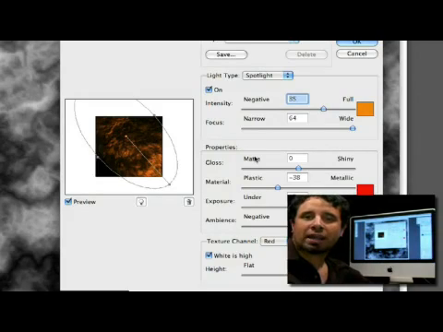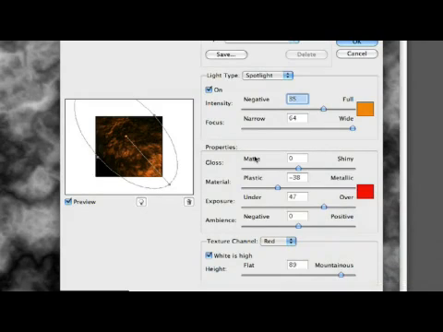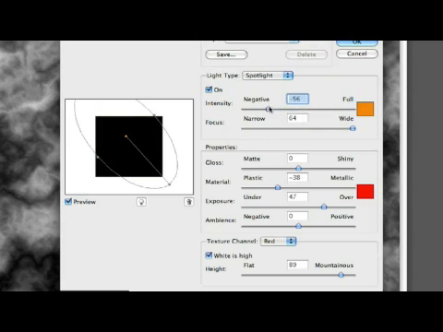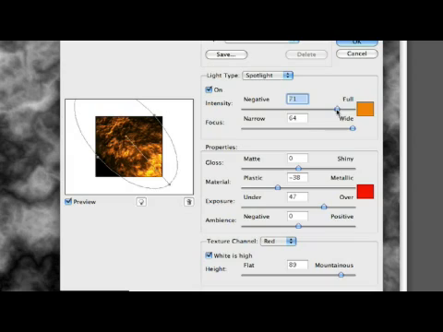Now let's go over our lighting effect settings. As you can see here, I've already got everything pretty much set to how we're going to use it. I have my negative and my full at around 35. We can adjust this, and as you can see, if you do it too much, it'll light it out. If you do it too much, it'll really overexpose it. So I'm going to keep it somewhere around in here.